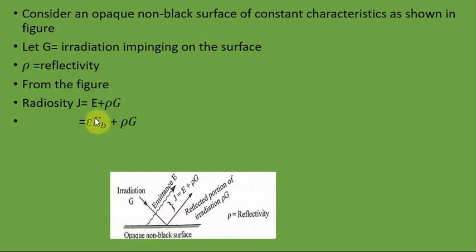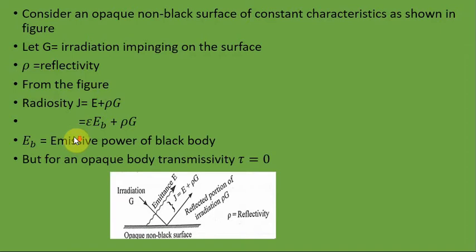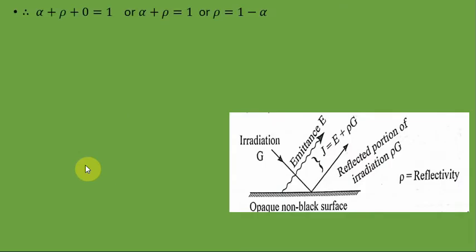So in case of gray bodies, E can be written in terms of black body emittance, epsilon into EB, plus rho G. EB is the emissive power of the black body, E is the emissive power of the gray body. And we know that because it is a gray body and an opaque body, the transmissivity tau is equal to 0, then we can write alpha plus rho plus 0 is equal to 1, or alpha plus rho is equal to 1, or rho is equal to 1 minus alpha.